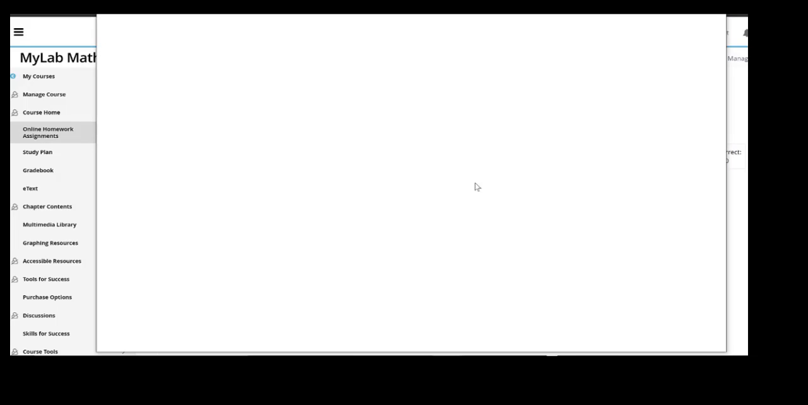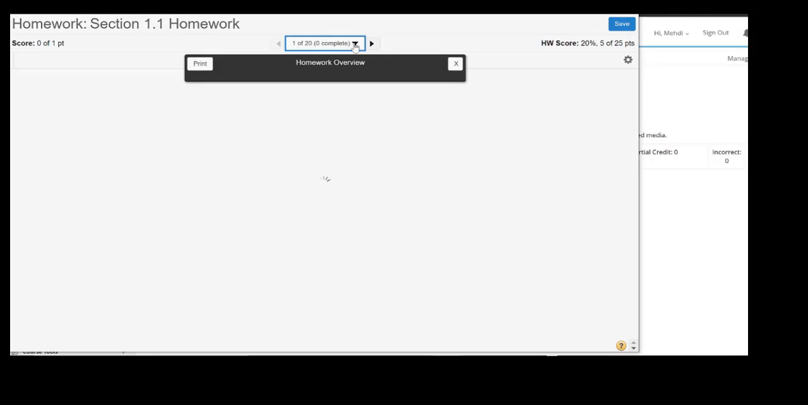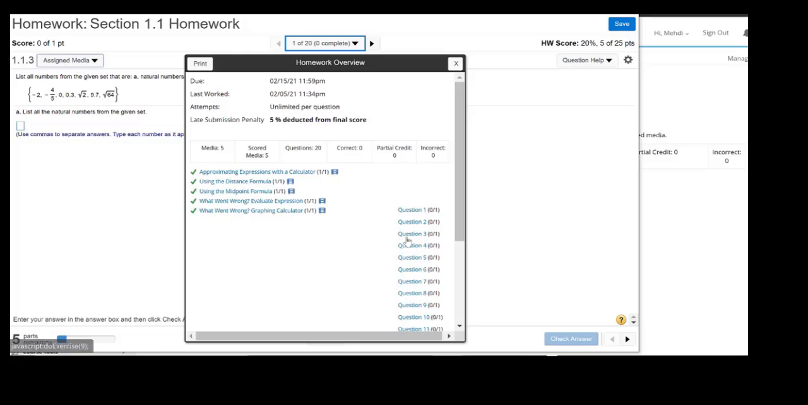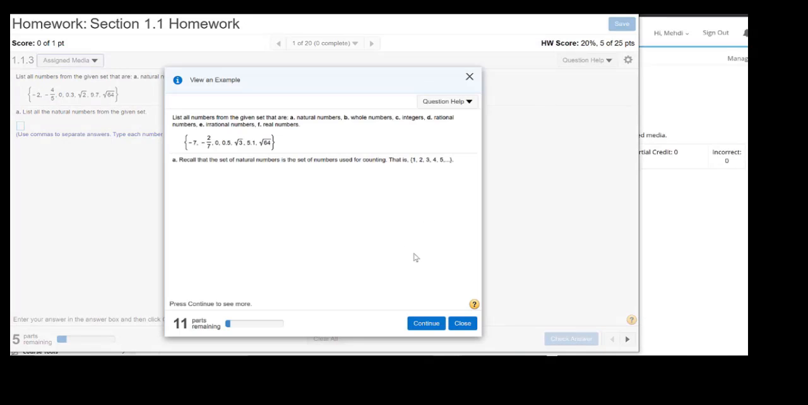But as you can see, there's a question help. When you click on the question help, you have one option called help me solve this, and the other option is view an example. Now, if you click on help me solve this, it would go through step by step, ask questions as how to solve this problem, and it would change the problem to another problem. I like the option of view an example because if you click on this option here, it would show you an example very similar to this one and go over step by step as how to solve this problem by clicking continue. And then you can close this one and work on the same problem.